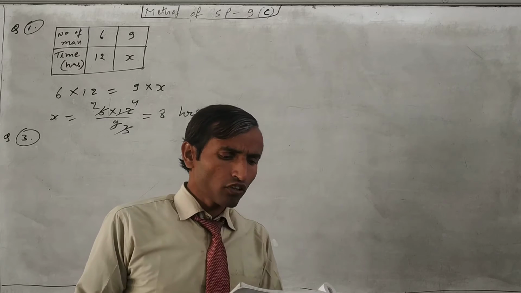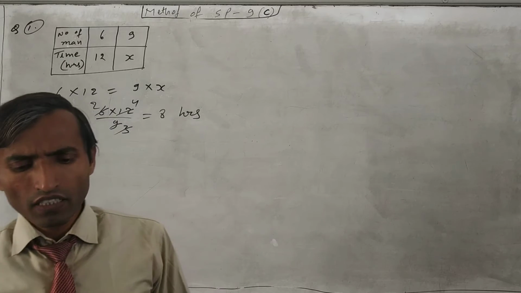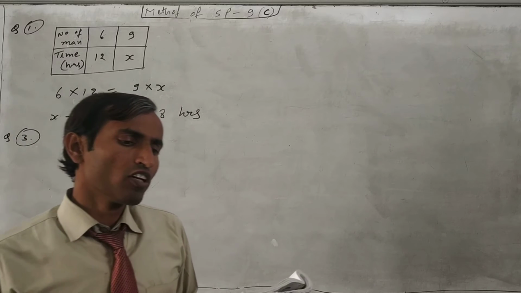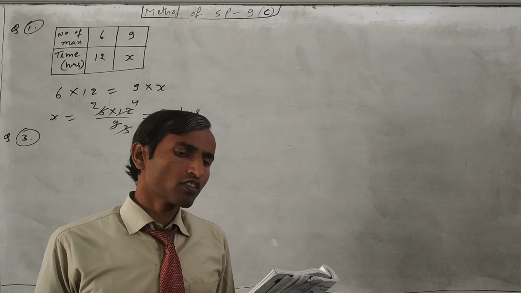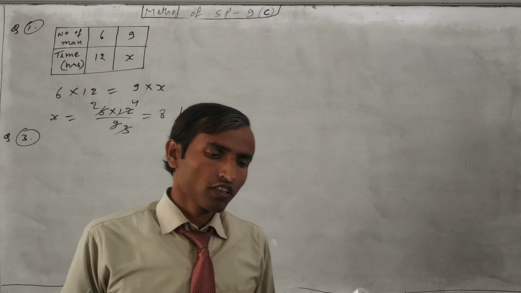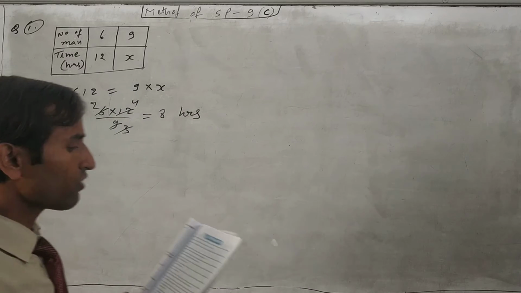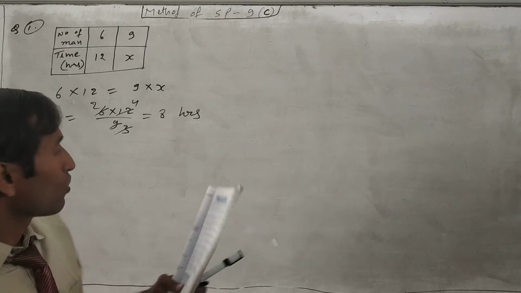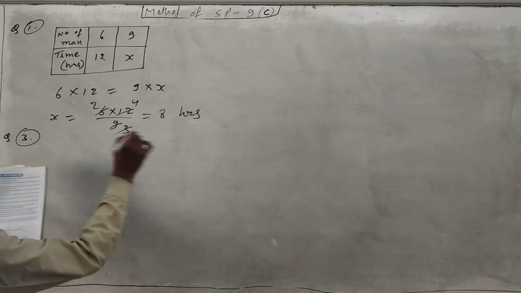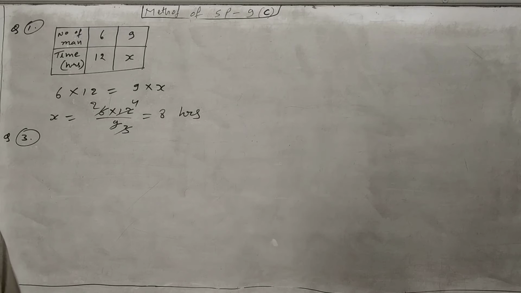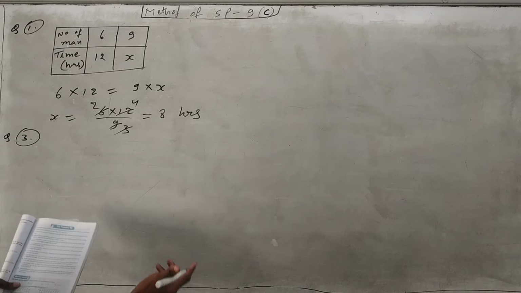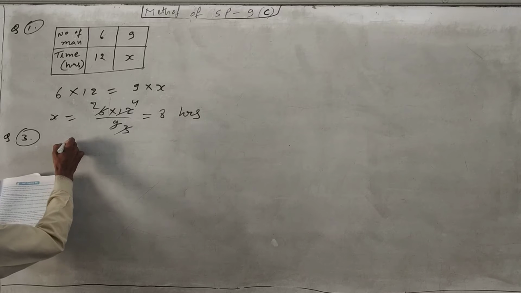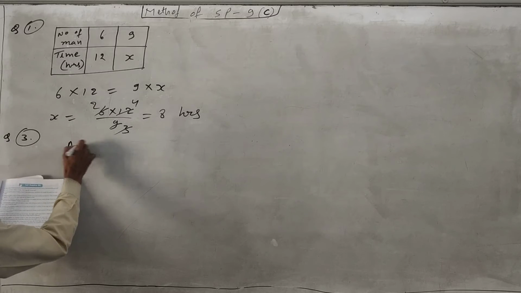A and B can do a piece of work in 6 and 12 days respectively. If they work together, how many days will it take? So they will complete the work in how many days if they work together? In this case we will find the work done by A and the work done by B in one day.